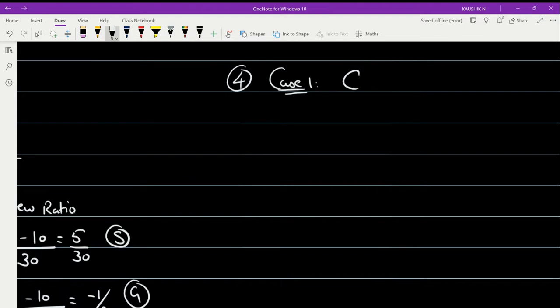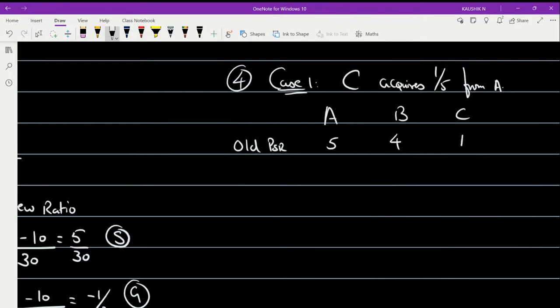Partner C acquires a 1/5 share from A. First, who are the partners in this case? A, B, and C. And what is the profit sharing ratio given? The old PSR given in the problem is 5 is to 4 is to 1. Just convert this to fractions, that is 5 by 10, 4 by 10, and 1 by 10.